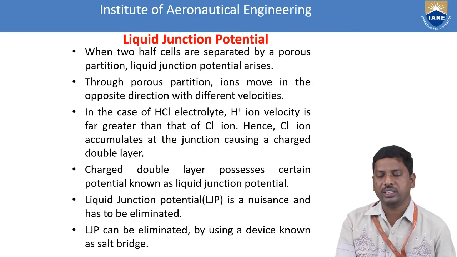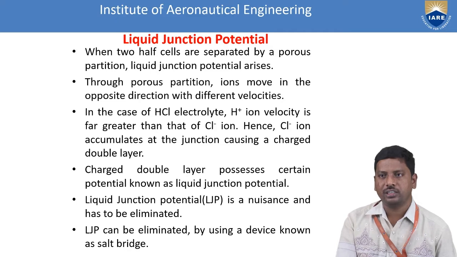Another important factor is the liquid junction potential. Liquid junction potential arises when two solutions are separated by a porous partition. Through the porous partition, ions move in opposite directions with different velocities.